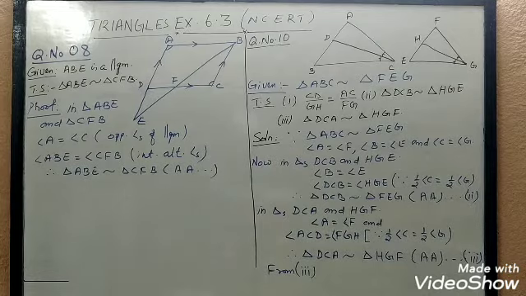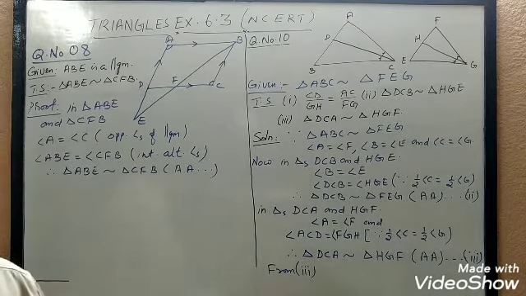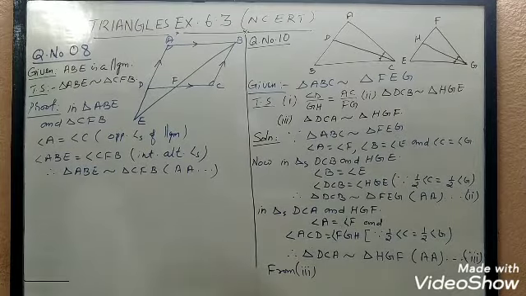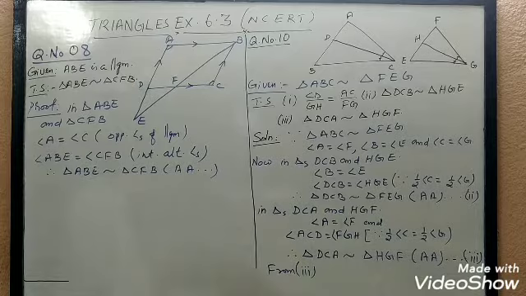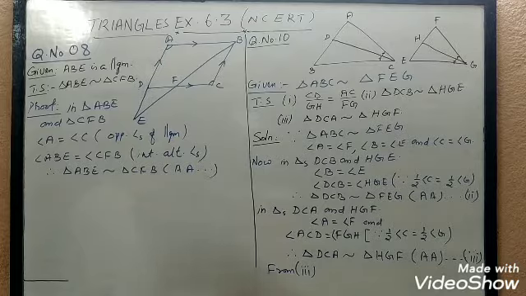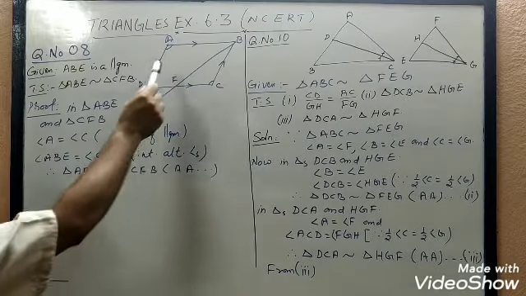Now let us solve question number 8. What is question number 8? E is a point on the side AD produced of a parallelogram ABCD and BE intersects CD at F. Show that triangle ABE is similar to triangle CFB.